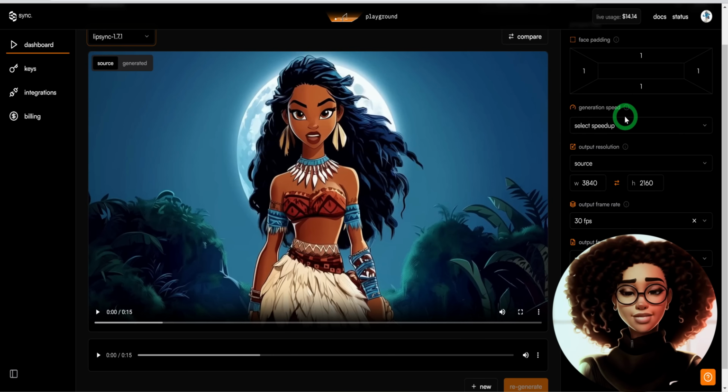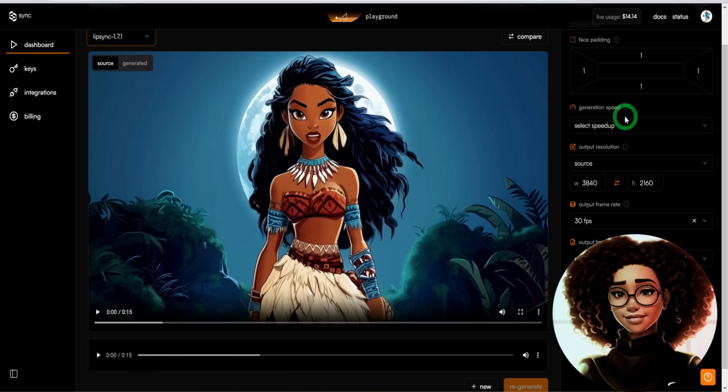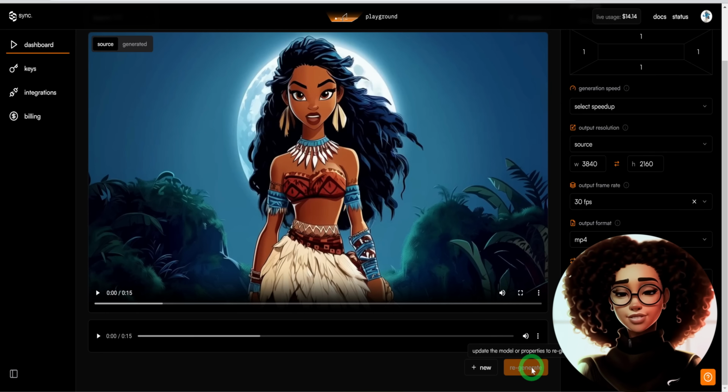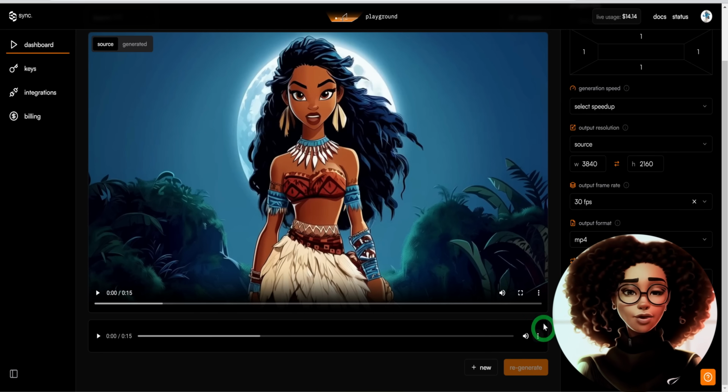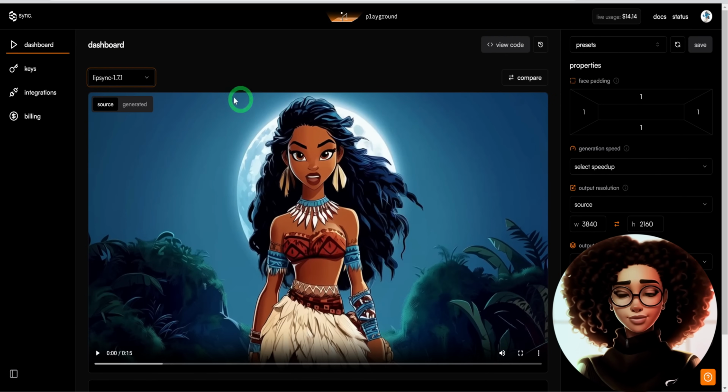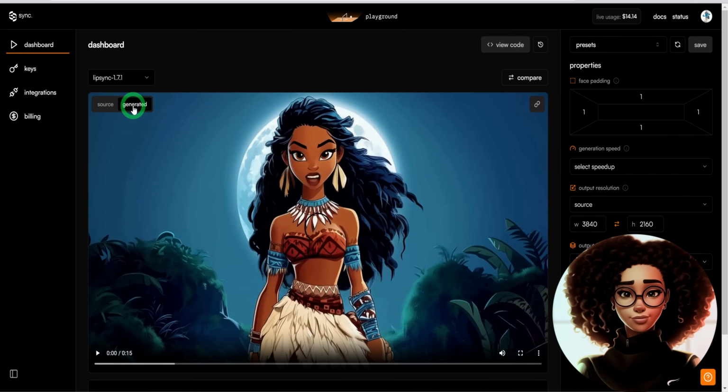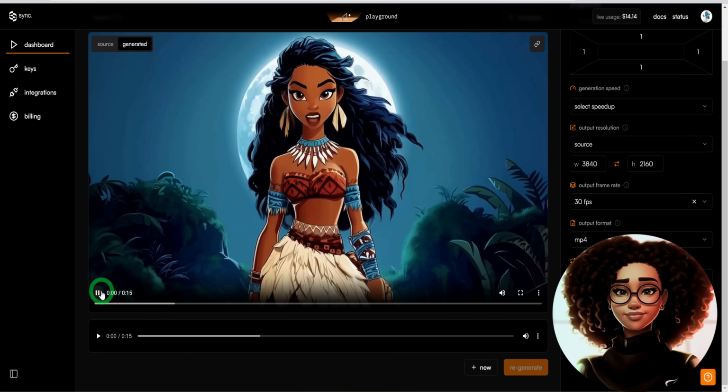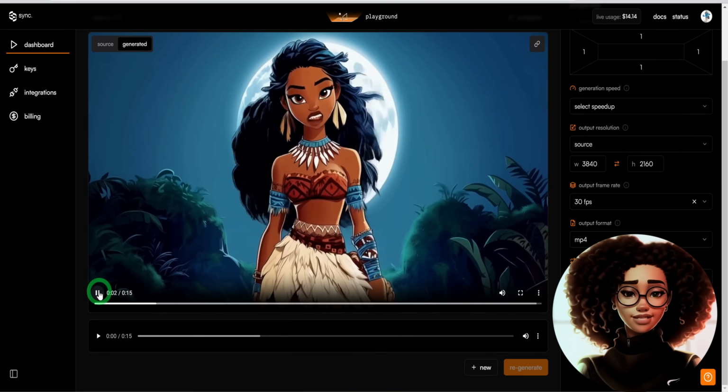Adjust the output source and output frame settings as needed. Click Generate to start the lip syncing process. Once generated, review the video to ensure the lip movements match the audio. Once you're satisfied with your result, just go ahead and click on download to save the clip.